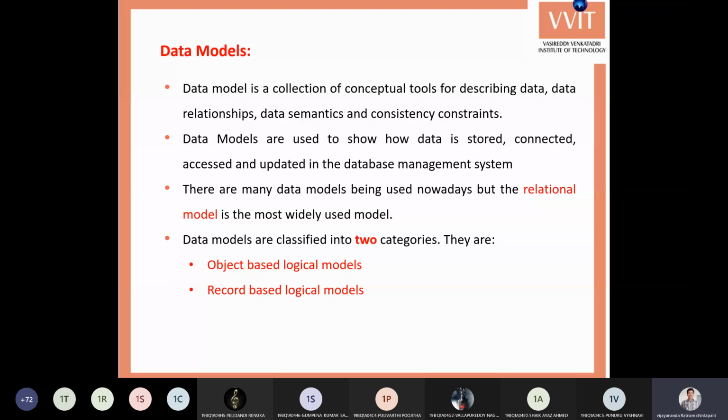So why do we call them logical models? They are for representing the data. That's why they are called logical. They are at a middle level.